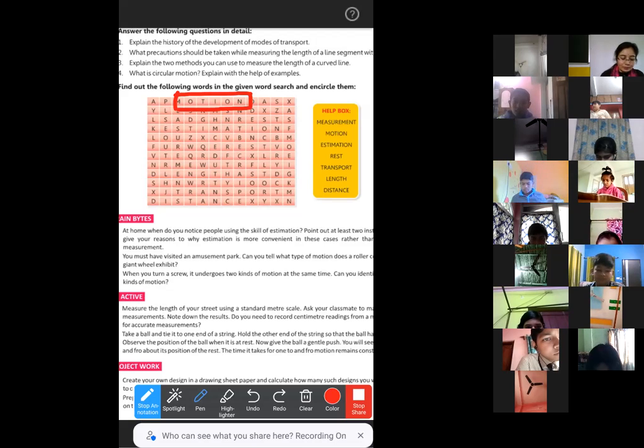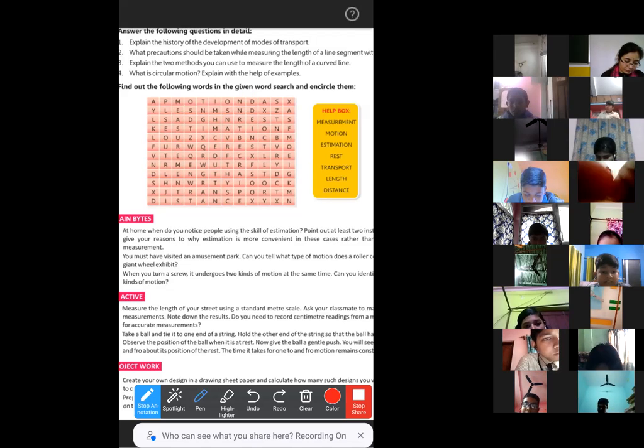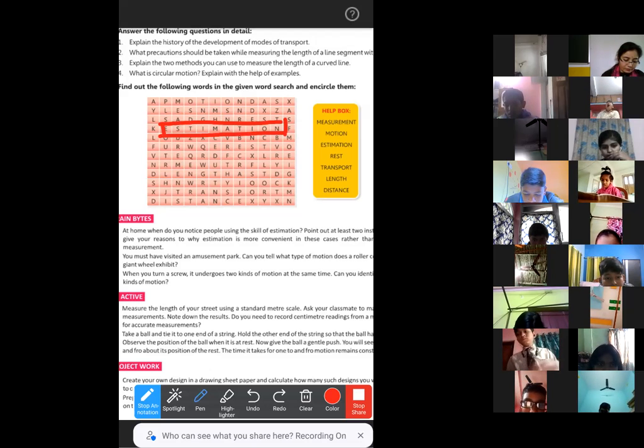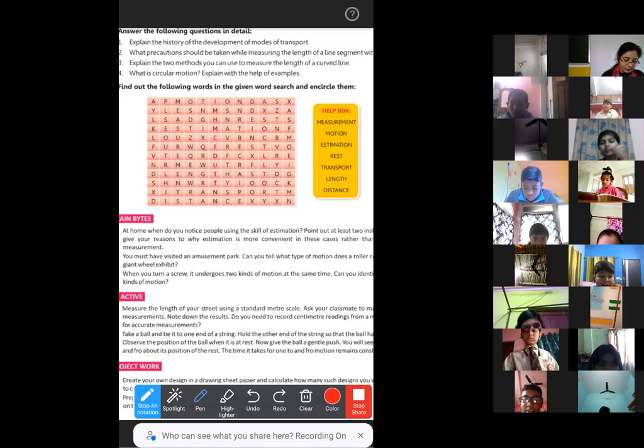The next word is estimation. Can anyone find it? Fourth row, second column. Yes, ma'am. Fourth row, second column. Very good. Absolutely correct answer. So everyone look here. The word estimation is present in the fourth row, and it's starting from the second column. Very good. The next one is rest. Eighth column, ma'am, third row.